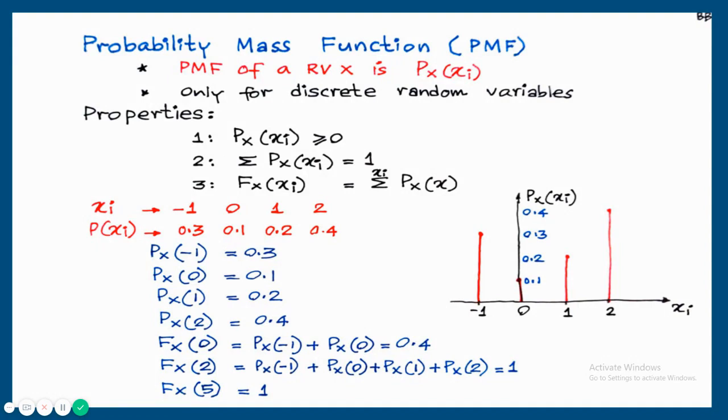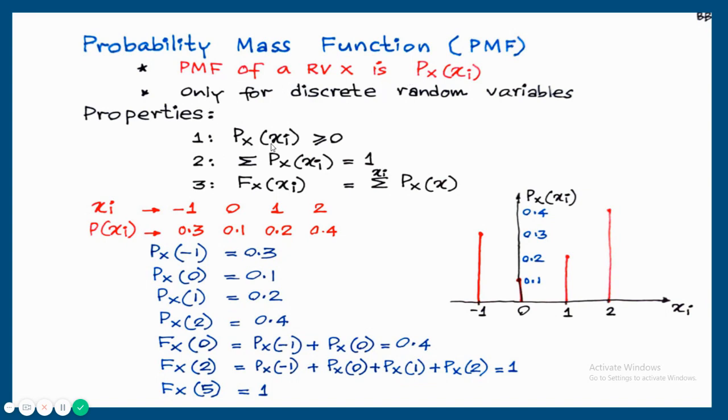Here we are studying probability mass function, PMF. Probability mass function of a random variable is defined like this: Px of xi. That is just the probability of the random variable. And the probability mass function is used only for a discrete random variable. That's why I have just written here xi. So maybe the random variables are x1, x2, x3, etc. So this PMF is used only for a discrete random variable. Later we'll study it for a continuous random variable. There is another definition, probability density function.